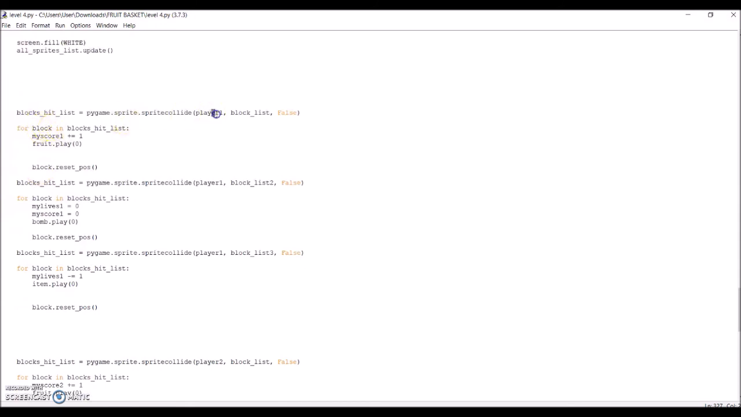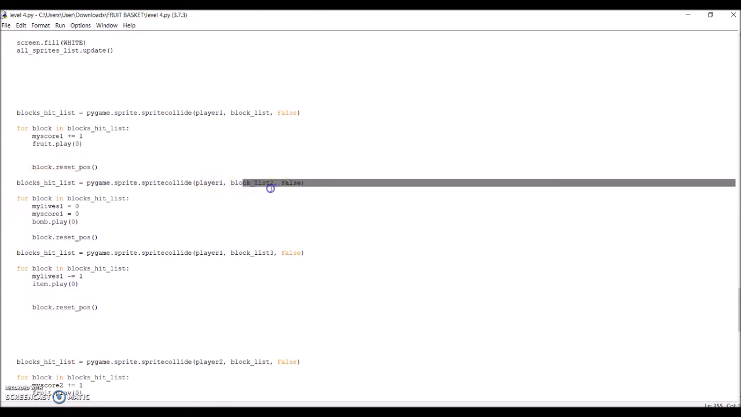The first one is when player 1's basket hits the first block list, which is the fruit. The code will make player 1's score go up by 1 each time their basket hits a fruit, and the fruit sound effect will play one time. The reset position function is called.